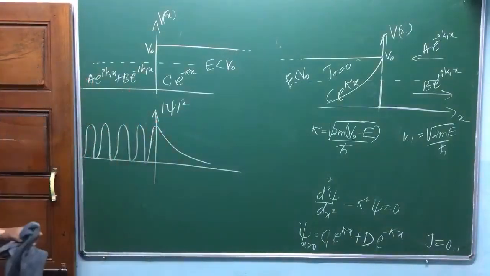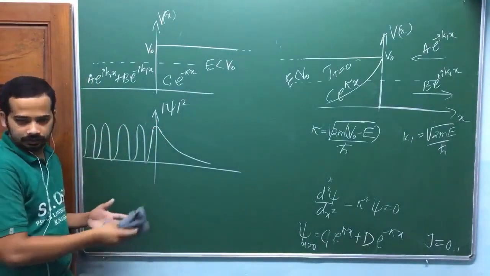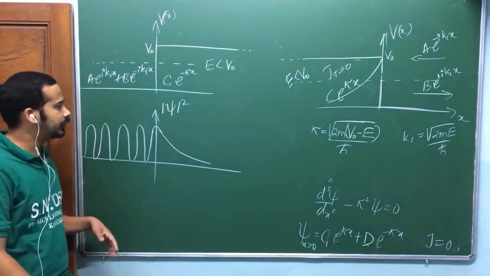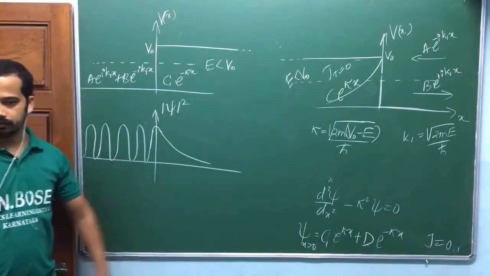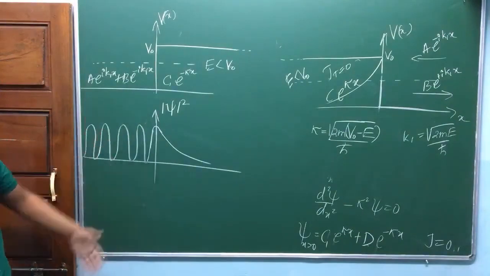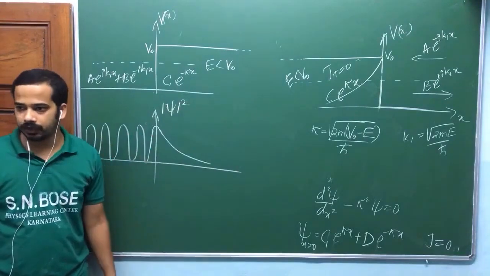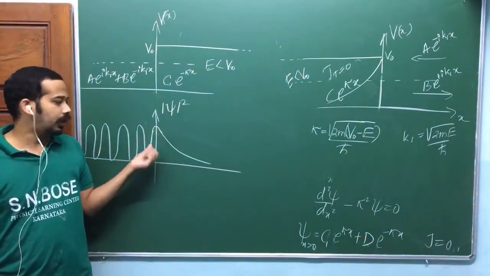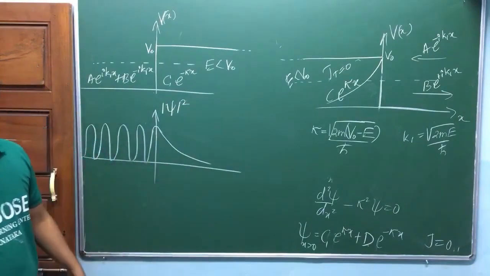Here the potential is not touching infinity, that's why the derivative should also be continuous. That's what we have taken in the case of reflection and transmission coefficient. So the wave function should be continuous, and the derivative should also be continuous. That means there should be no breakage and no sharp edges in the curve. Remember.